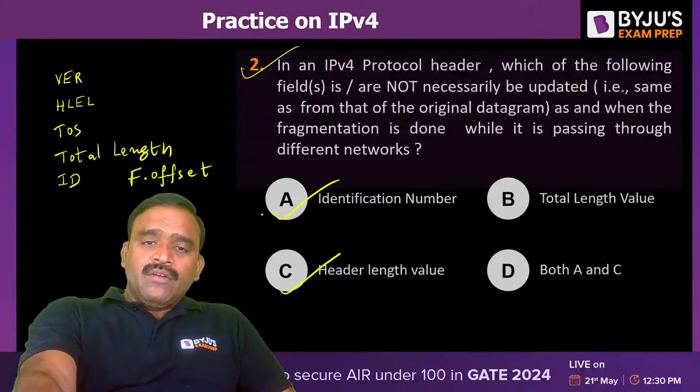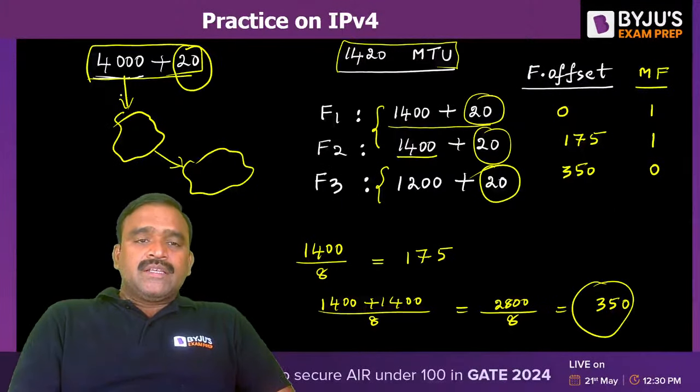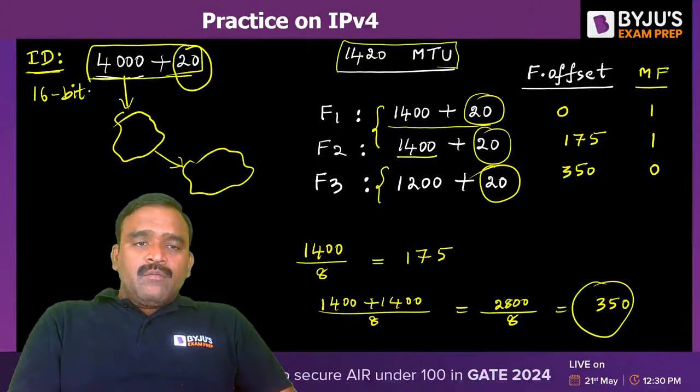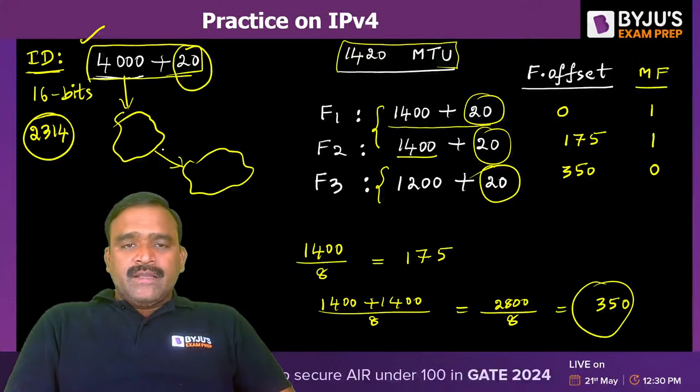So, for example, you take this example. ID value means unique identification of this datagram. Let us suppose I have randomly assigned the ID value, which is actually a 16-bit value. If you randomly assign the ID value for this datagram as, let us suppose, 2314, then for fragment 1 also, all the fragments of the original datagram will have the same ID. 2314 is the ID of F1, 2314 is the ID of F2.